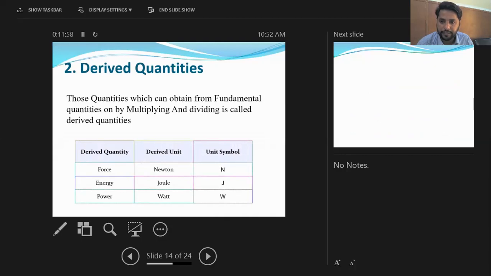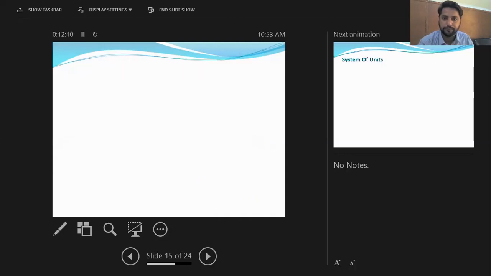After that, we have area, volume, velocity, acceleration, momentum, and torque. All these quantities are derived because they are obtained from the fundamental quantities.